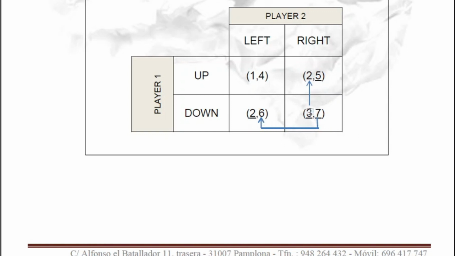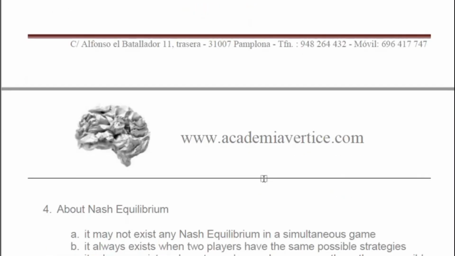And player 1, if he's thinking about changing to up instead of down, leaving the strategy of player 2 constant at right, would lose from 3 to 2. So none of them have incentives or any reason to change its strategy. Okay, so clearly it's a Nash equilibrium.